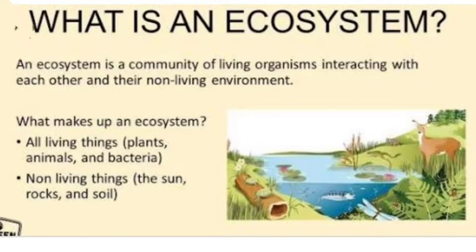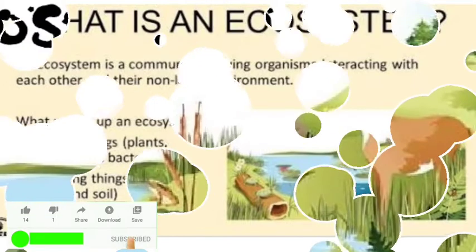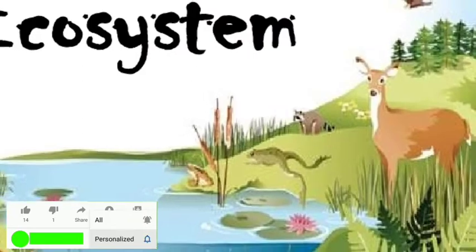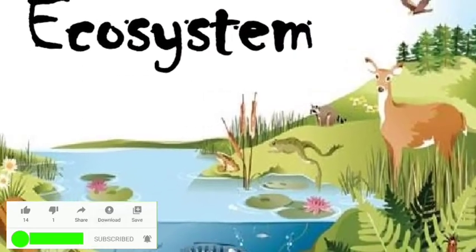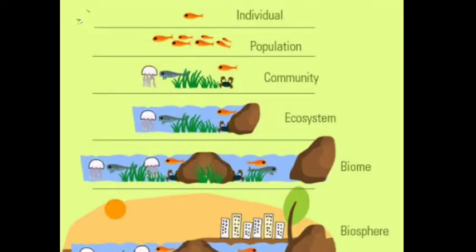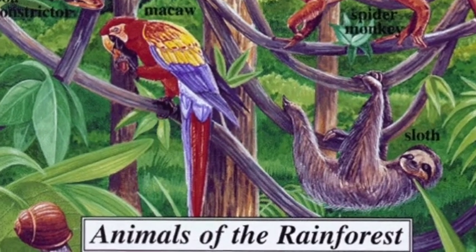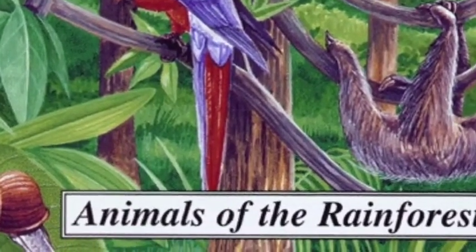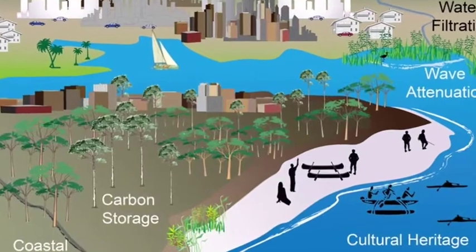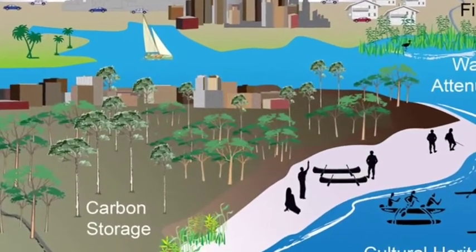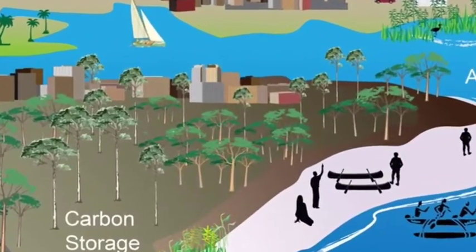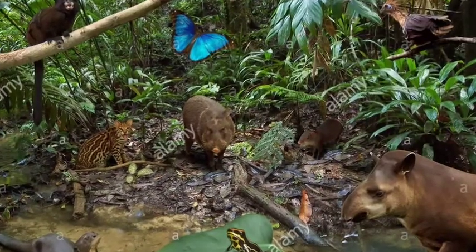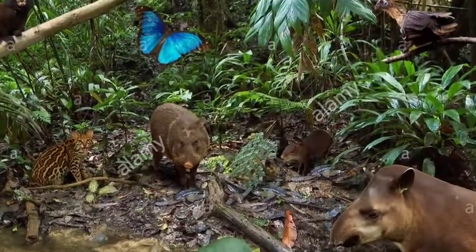That means the interaction between the organism and the nearby surrounding is known as ecosystem. So wherever different types of living organisms are depending on each other for their daily needs, that is an ecosystem. And wherever these different types of living organisms and their nearby surrounding also interact with each other or support each other, that also can be considered as an ecosystem.